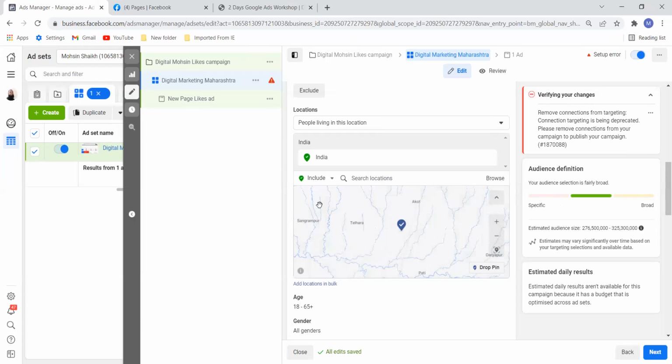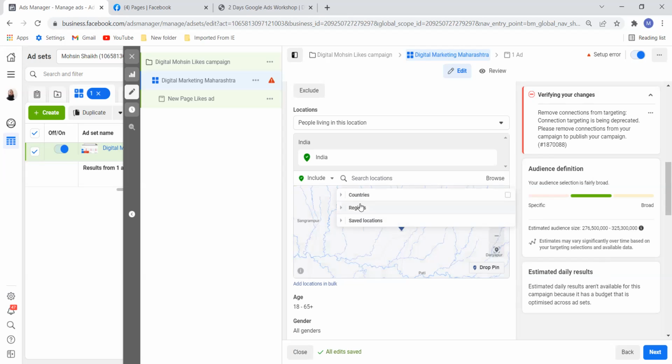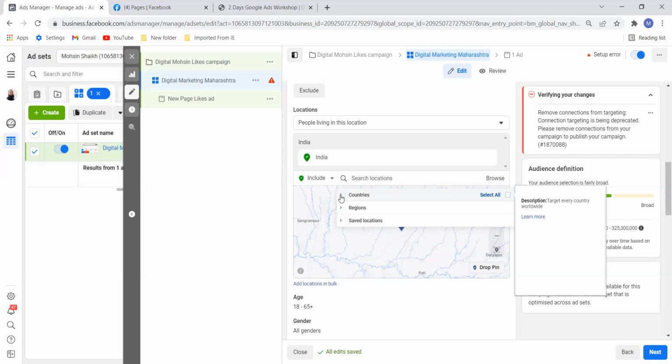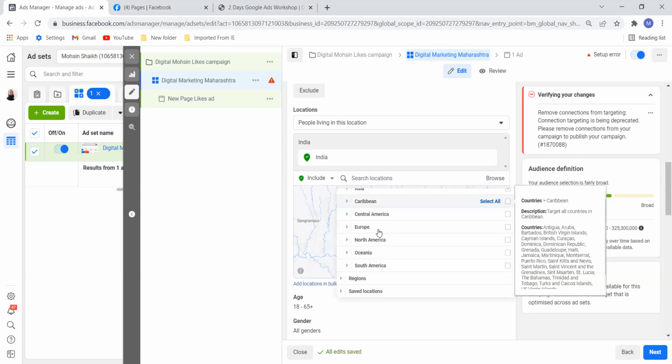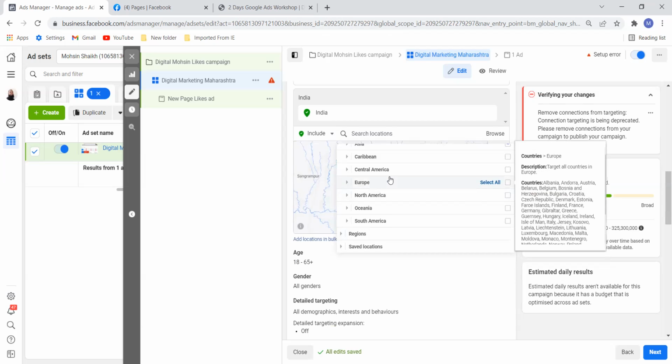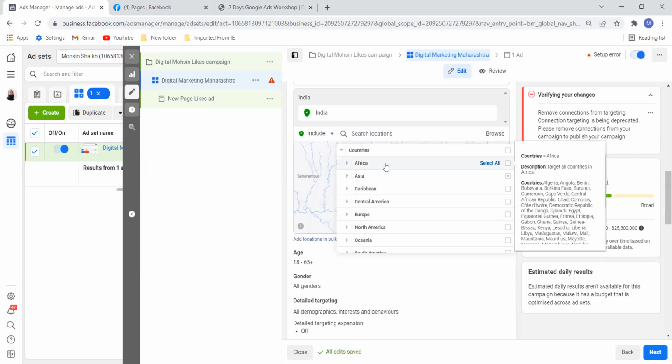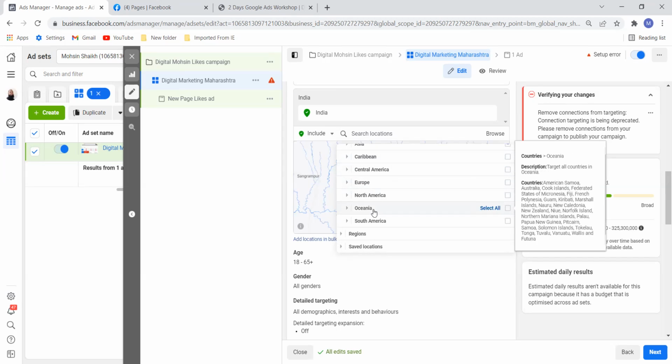So let us go and browse this. For example, countries, region, and saved location. These are the things which are available. Let us go in countries. These are the different countries wherein you can target. Okay, Asia. In Asia, we will have India. All right, and then others, Central America, Europe, everything.